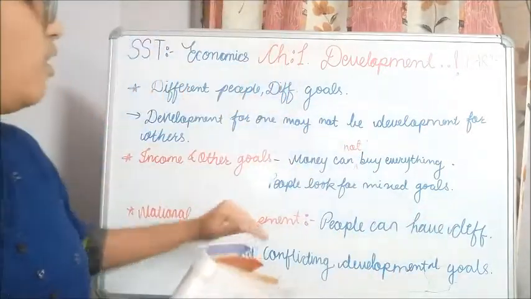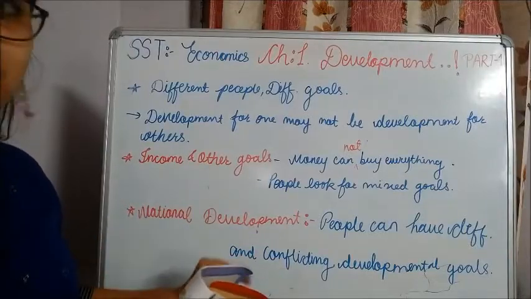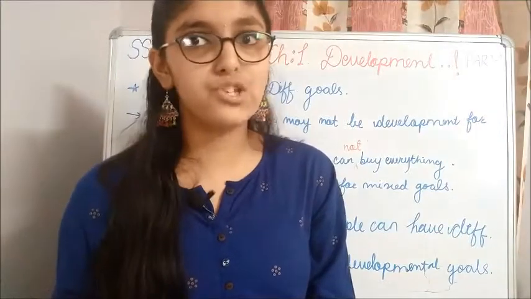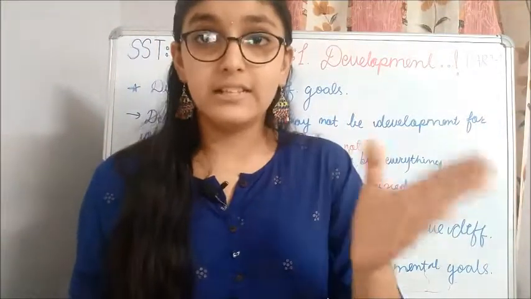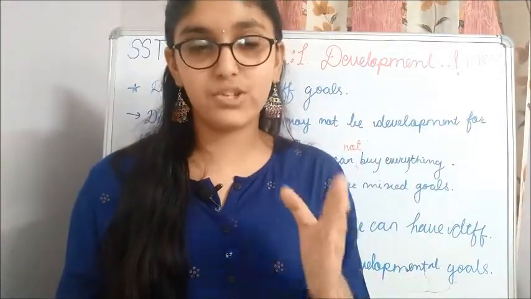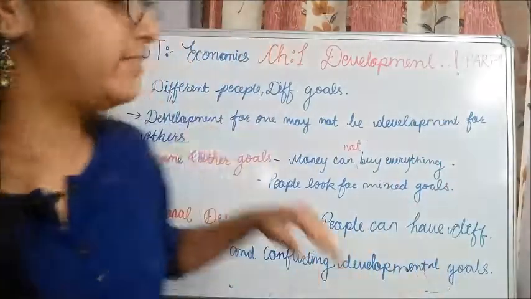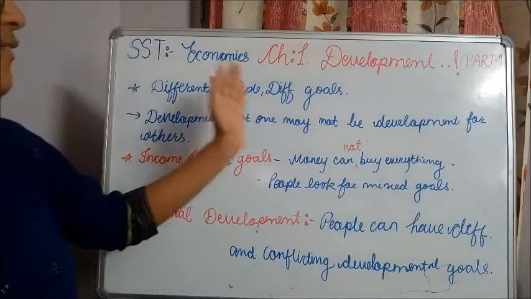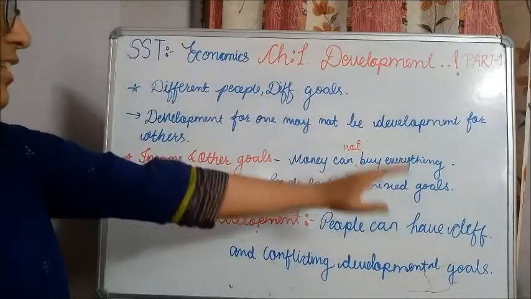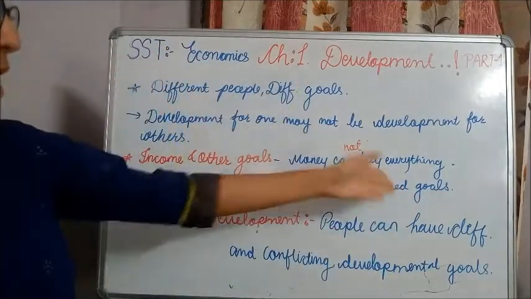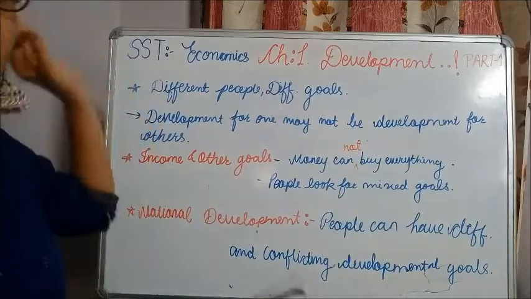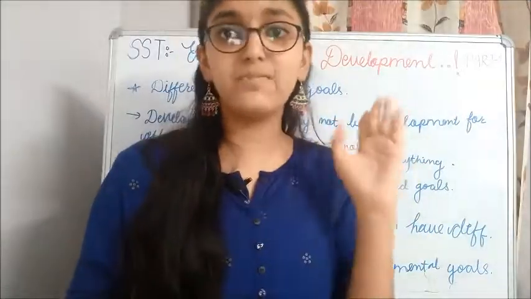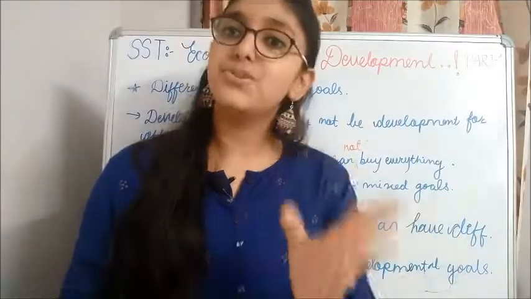So these are all statement type of questions from this chapter. Mostly statement type of questions are asked, or concept based practical questions like human development, etc., that we will be studying in our next part. So a question can come, explain how different people have different developmental goals, explain how money cannot buy everything. So you have to give examples, and you only focus on examples for this section at least, so that you get good marks.